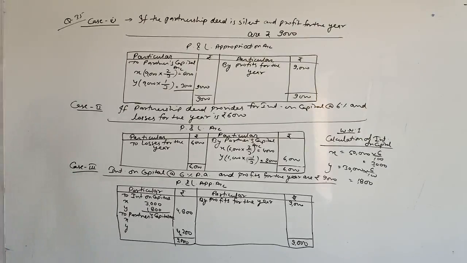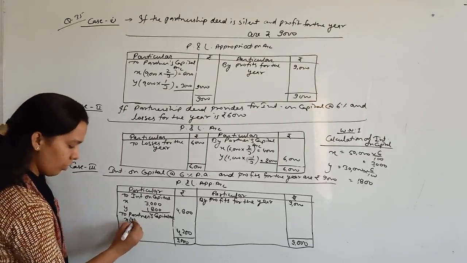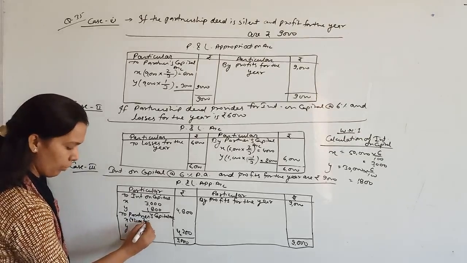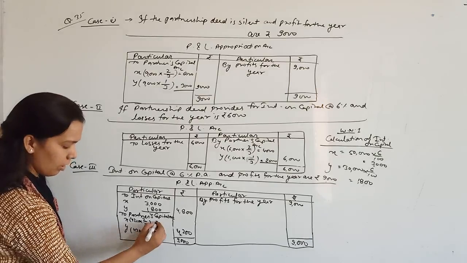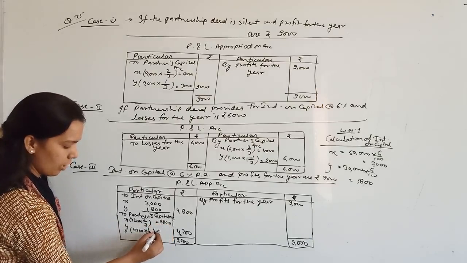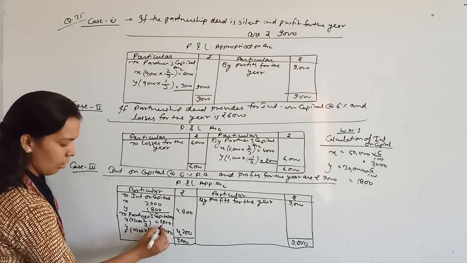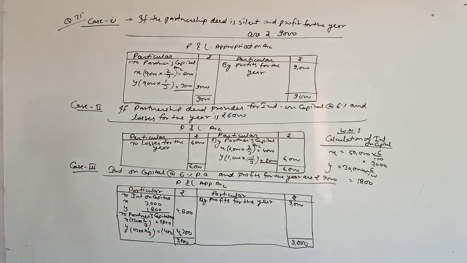X and Y. 4,200 will be distributed in the profit sharing ratio, that is 2:1. 4,200 multiplied by 2 upon 3 and 4,200 multiplied by 1 upon 3. So for the first partner it will be 2,800. For the second partner it will be 1,400. This is in the third case.